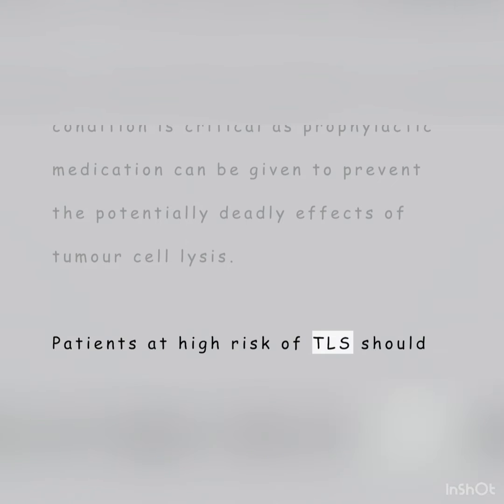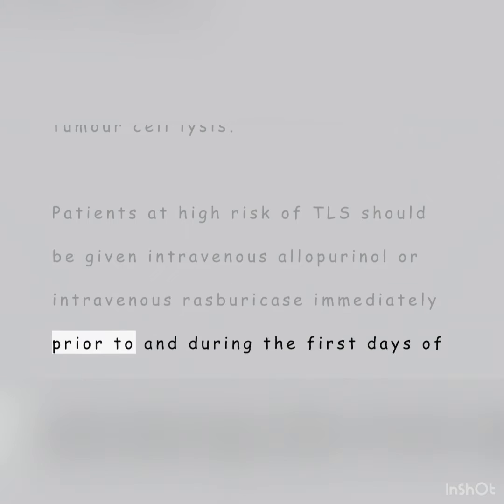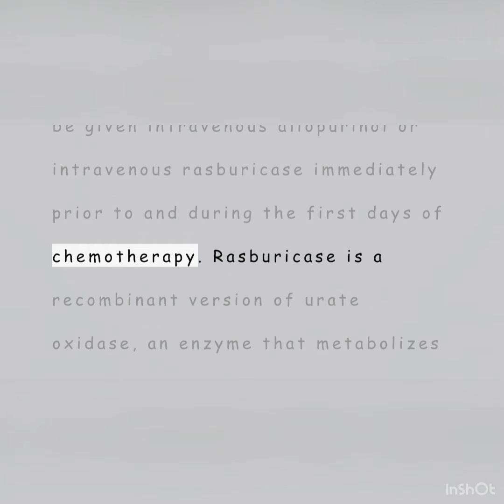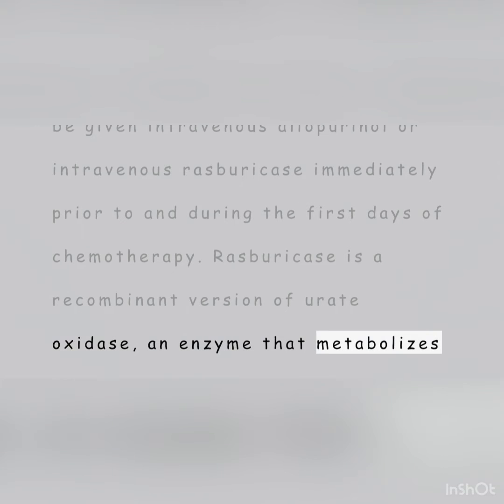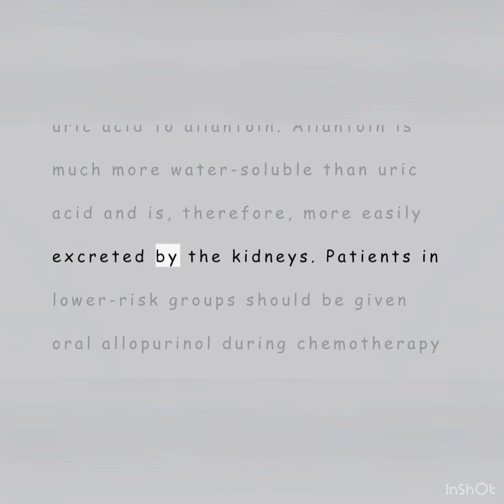Patients at high risk of TLS should be given intravenous allopurinol or intravenous rasburicase immediately prior to and during the first days of chemotherapy. Rasburicase is a recombinant version of urate oxidase, an enzyme that metabolizes uric acid to allantoin. Allantoin is much more water-soluble than uric acid and is, therefore, more easily excreted by the kidneys.